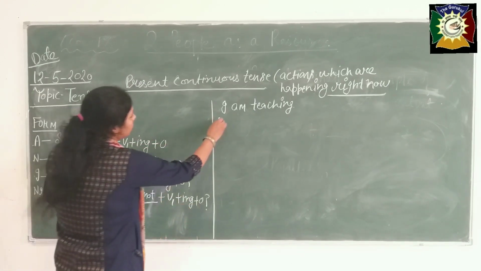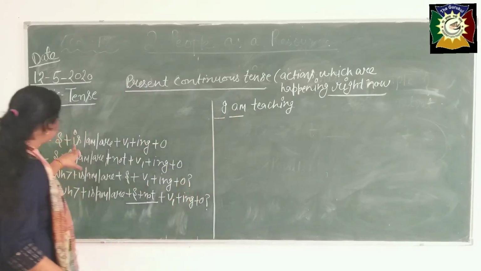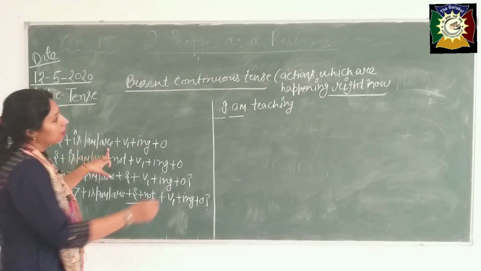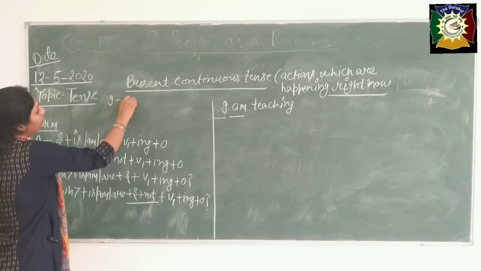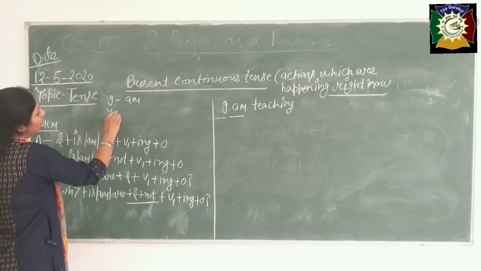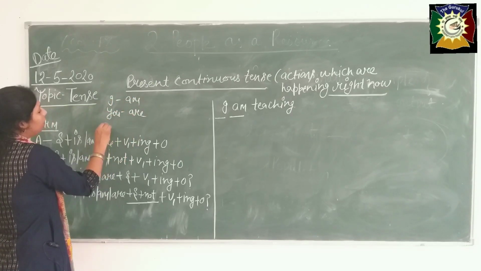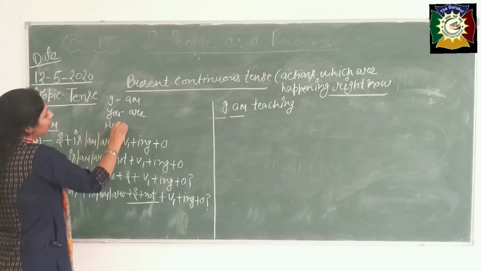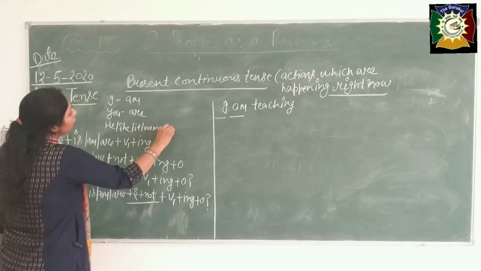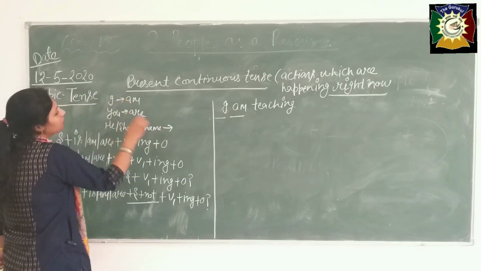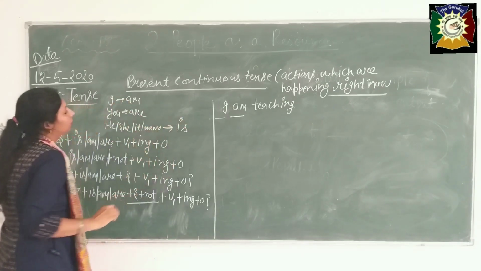See, the subject has come, beta, then from is, am, are: with I, we always use am; you know very well about that. With you, are; with he, she, it and a name, is.